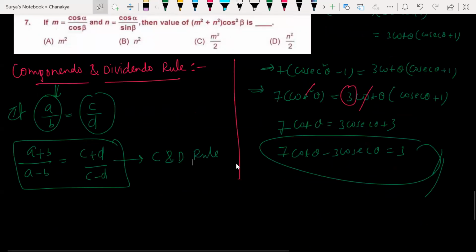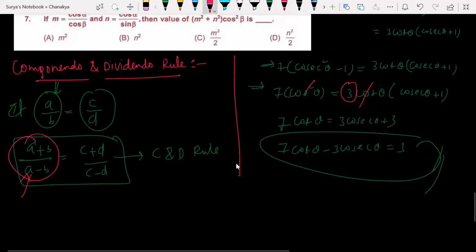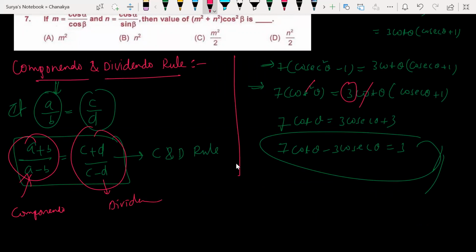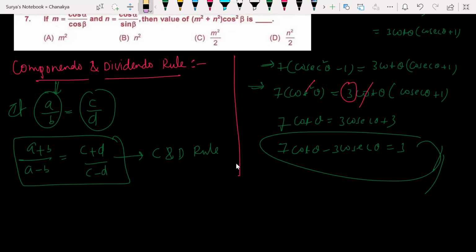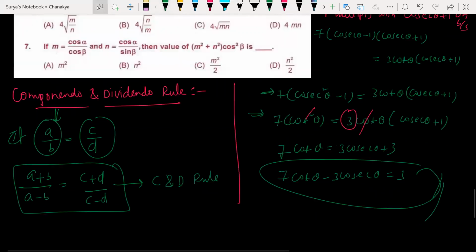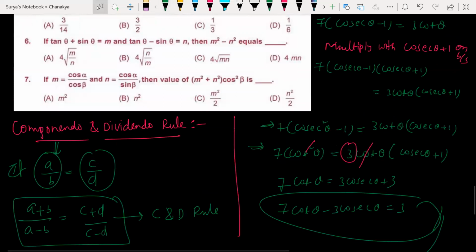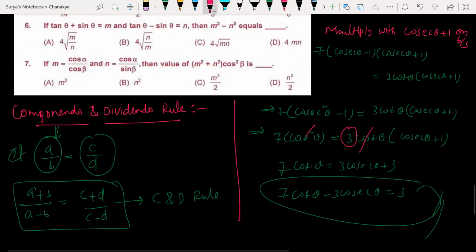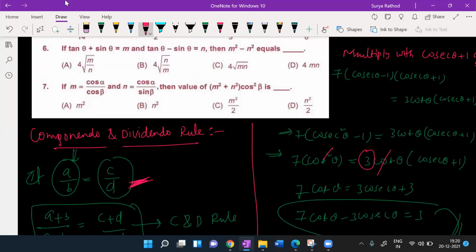Now look at this here. This part is what is called componendo. This part is what is called dividendo. Equating both the things together is called componendo and dividendo rule. So this is the shortcut to be used in the fifth question. Wherever you are equating two proportions, two ratios, A by B is equal to C by D, then you can use componendo and dividendo rule like this. Clear? Any doubts?